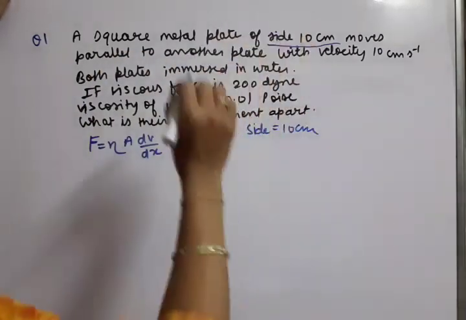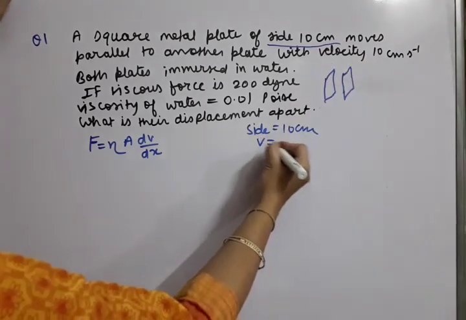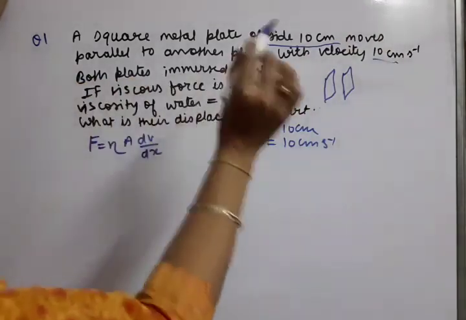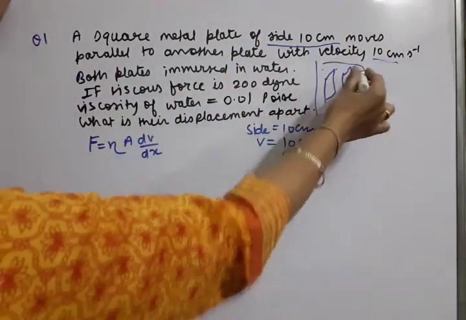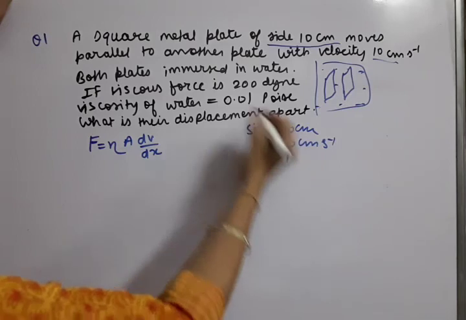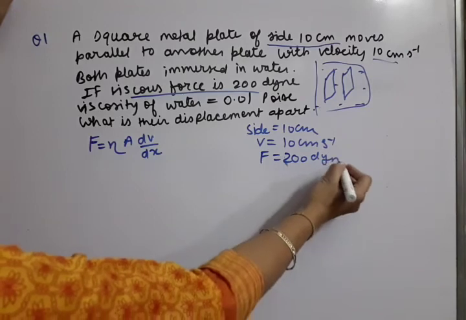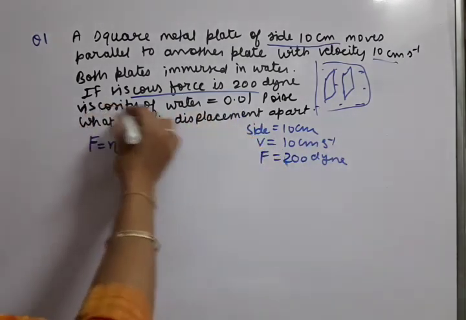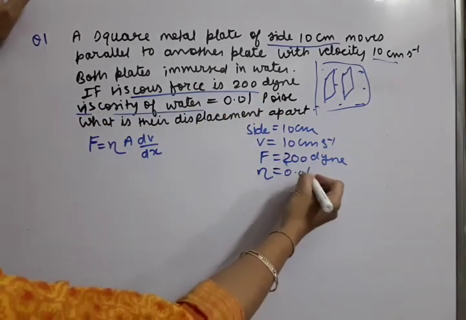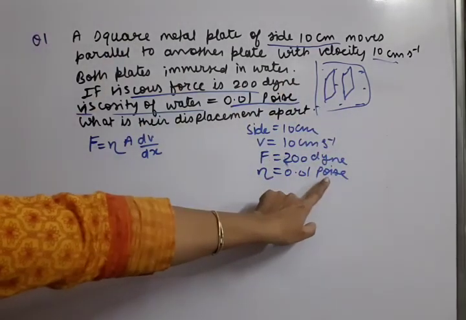Moves parallel to another plate. So that means it is this way. One plate, second plate are parallel with velocity. Velocity is 10 centimeter per second. Here it is written. Both plates are immersed in water. So both plates are immersed in the water. If viscous force is given 200 dyne. Now dyne means also the CGS unit only. Viscosity of water means eta. It is given 0.01 poise. Okay, 0.01 poise. Poise is also CGS unit.